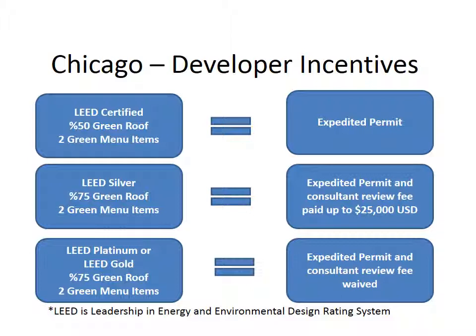Chicago has more green roofs than any other city in North America and has implemented this strategy using green incentives to developers, basically fast-tracking green menu items or waiving fees. The green roof implementation is still a little ad hoc though, and larger scale implementation will be required to show the true benefit.